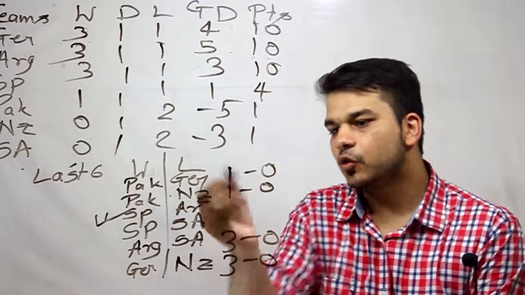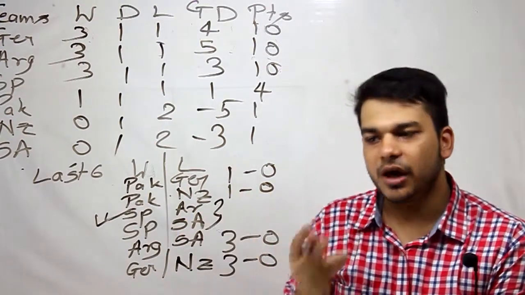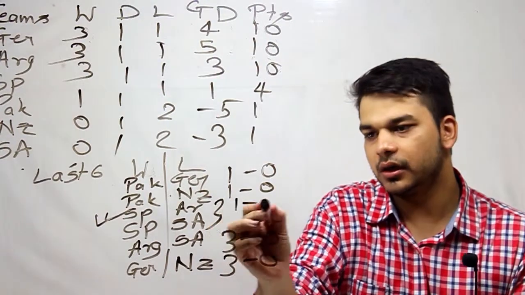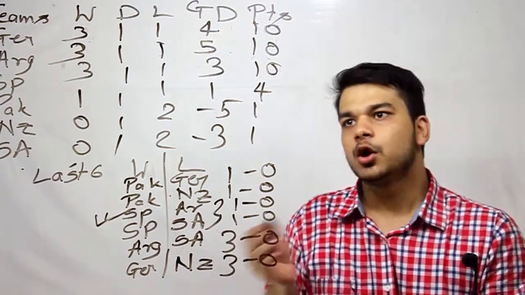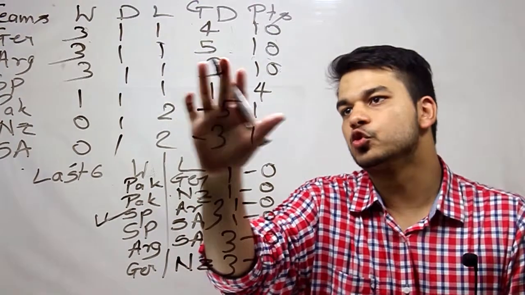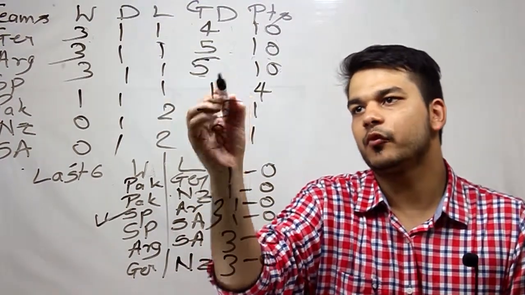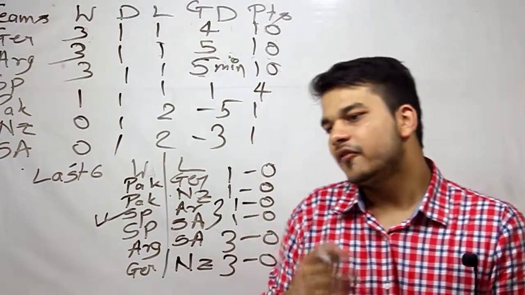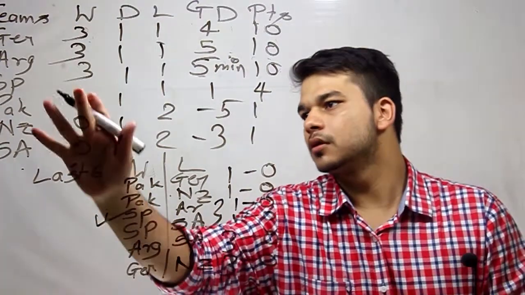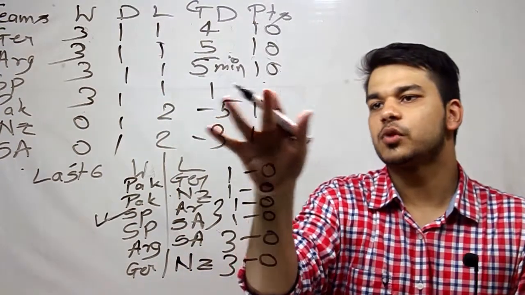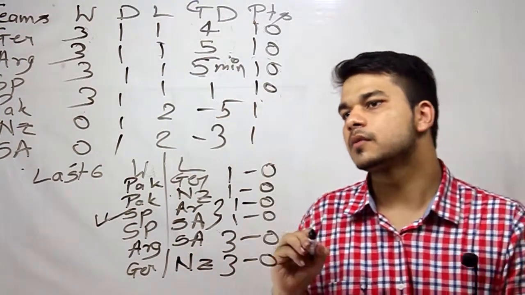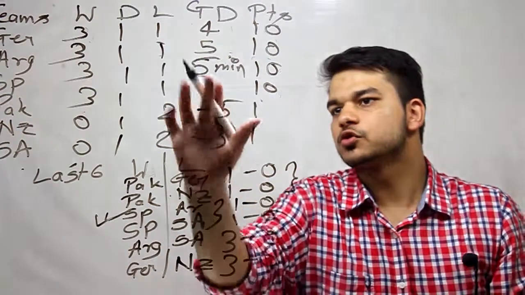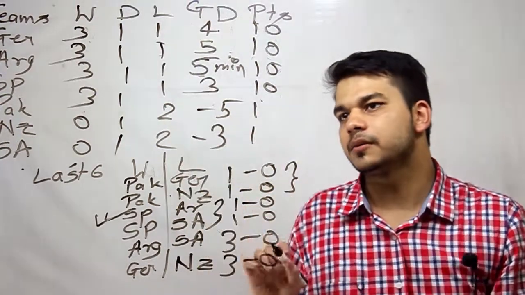And the goal difference. Goal difference we do not know here, but we can assume the minimum goal difference will be 1-0 in each case. So it will gain at least 2. So minimum will be 5. Plus 5, that is. For Pakistan, it wins 2 games. So this will again become 10. The goal difference is 1. This will be plus 2. So now the goal difference will be 3.